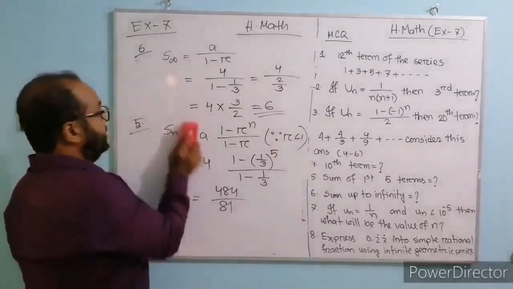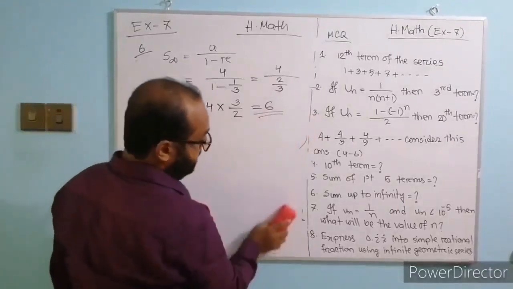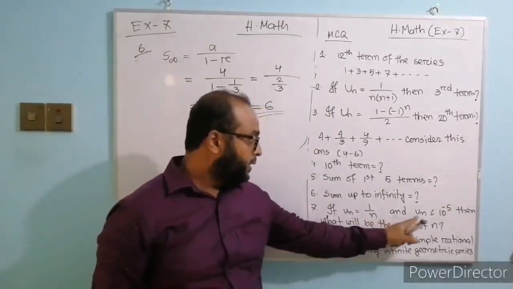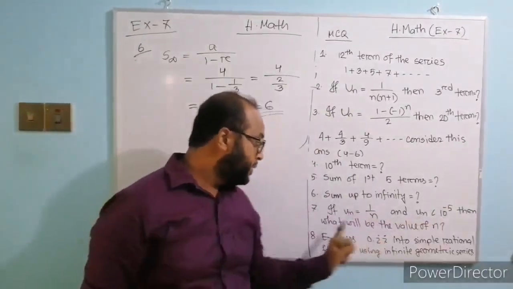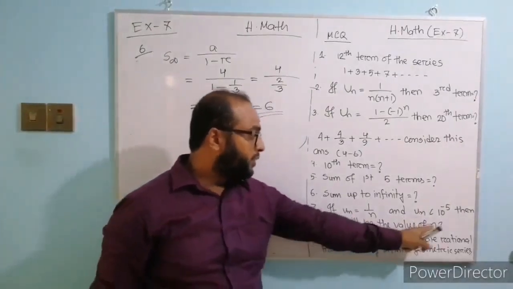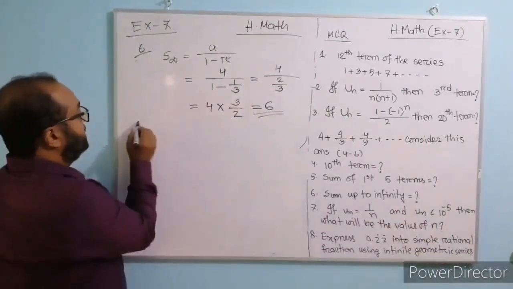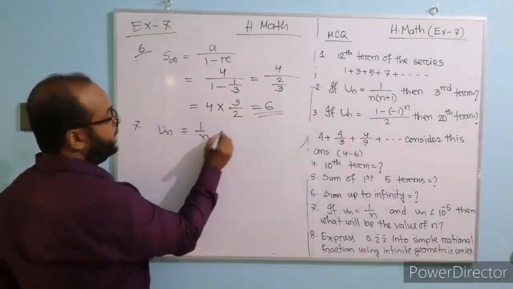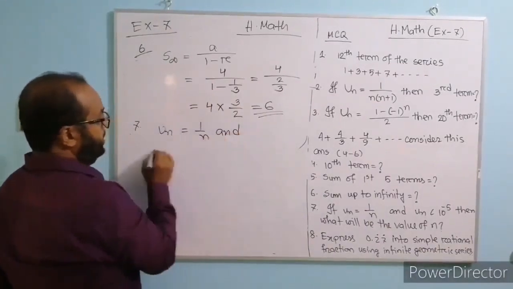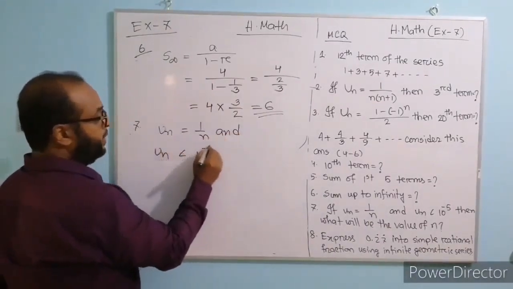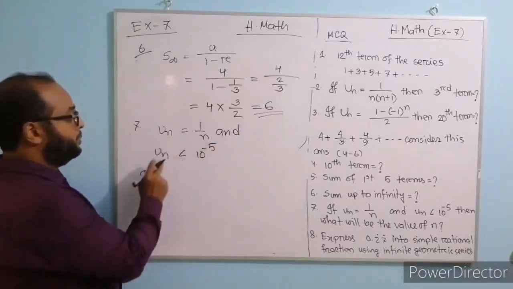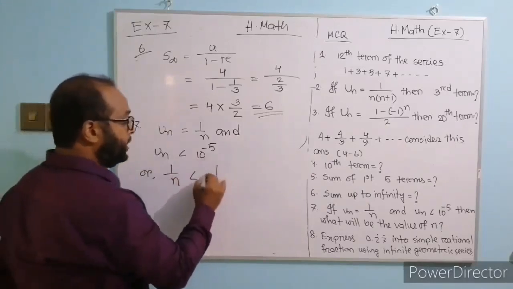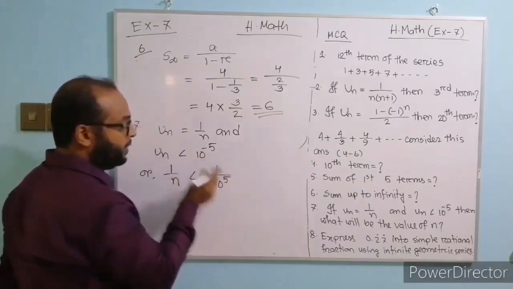Okay students, our next question is number 7. If un equals 1 by n and un is less than 10 to the power minus 5, then what will be the value of n? Question number 7. Given un equals 1 by n and un less than 10 to the power minus 5, here we replace un by 1 by n. So 1 by n is less than 10 to the power minus 5.